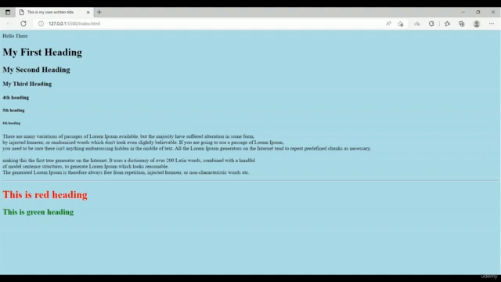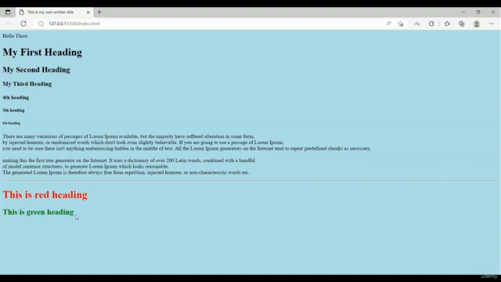Right now we are going to learn how you change the background color for different elements. Let me explain this. This is a text, or you can call it a heading. This is a heading, this is another heading. We have the red color for H1 or heading 1, and the green color for heading 2.